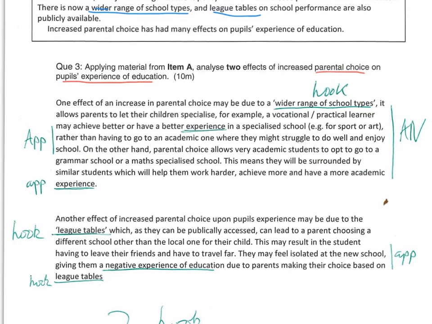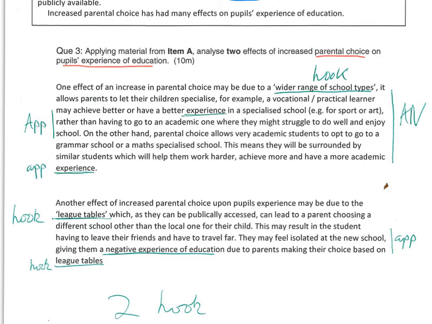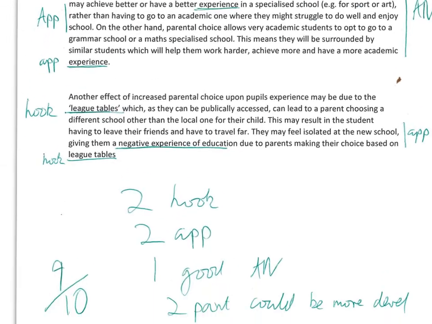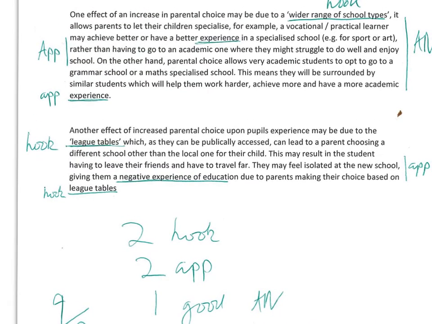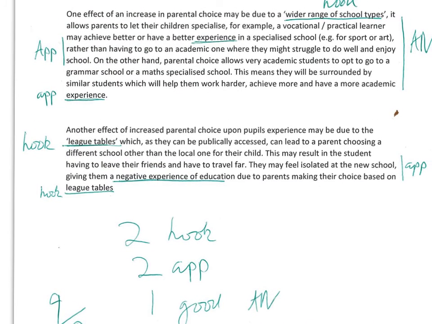Slightly shorter point, that you can see from the offset, and I have said straight away in my feedback, if you look at the bottom, I've said one good analysis, which is the top point. Second point could have been more developed, so that's probably the slight weakness. So there's another effect of increased parental choice upon pupils' experience may be due to the league tables. Again, clear hook, which, as they can be publicly accessed, can then lead to a parent choosing a different school other than the local one for their child.